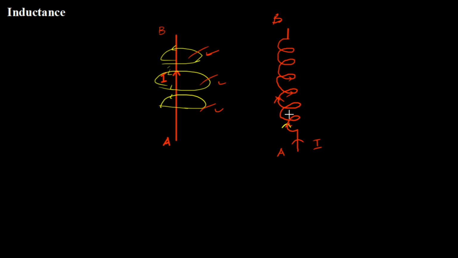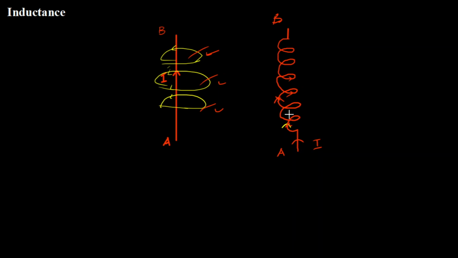I hope that is very clear. At every point, you can imagine the current is flowing spirally. Use the thumb rule: the current should be in the direction of your thumb, and the magnetic field will be the direction of folding of your remaining fingers. Can you imagine? It is going to have different directions at every point on this coil.